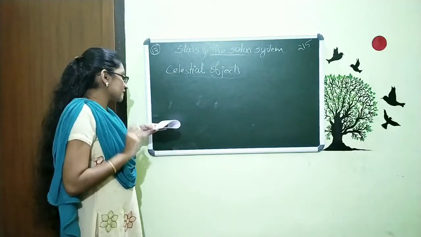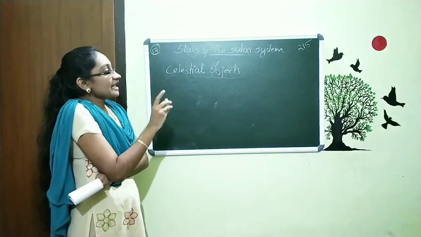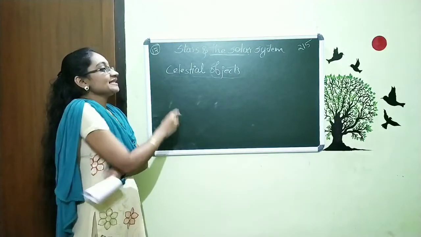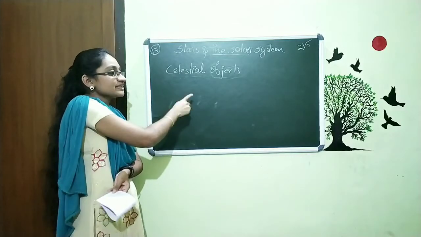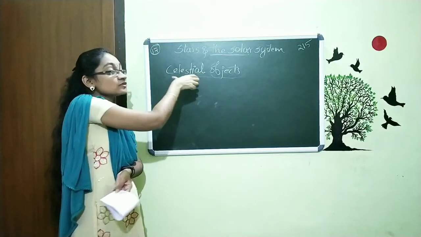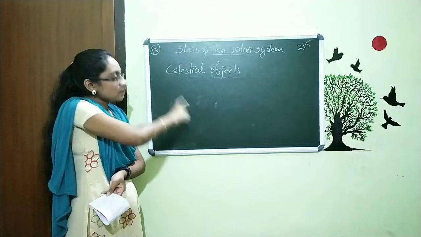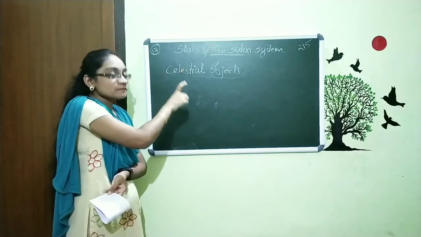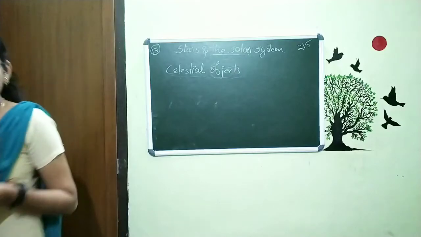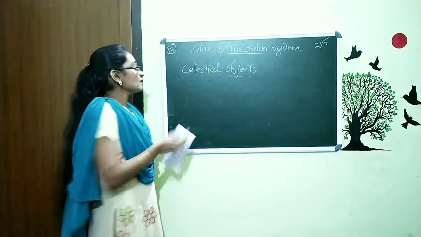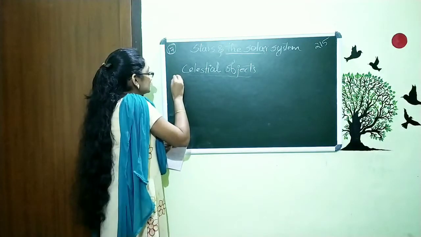Now we are moving to the next topic, where we are going to study the celestial objects in detail. We already said that these celestial objects include different types of objects. Now we are going to study these objects in detail. Now we want to study about the moon. This is the first one.